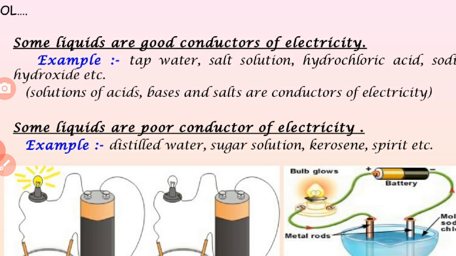Some liquids are poor conductors of electricity, for example distilled water, sugar solution, kerosene, spirit, etc. The current cannot be passed through them. If the bulb glows in a closed path, the liquid is a good conductor; if the bulb does not glow, the liquid is a poor conductor of electricity.